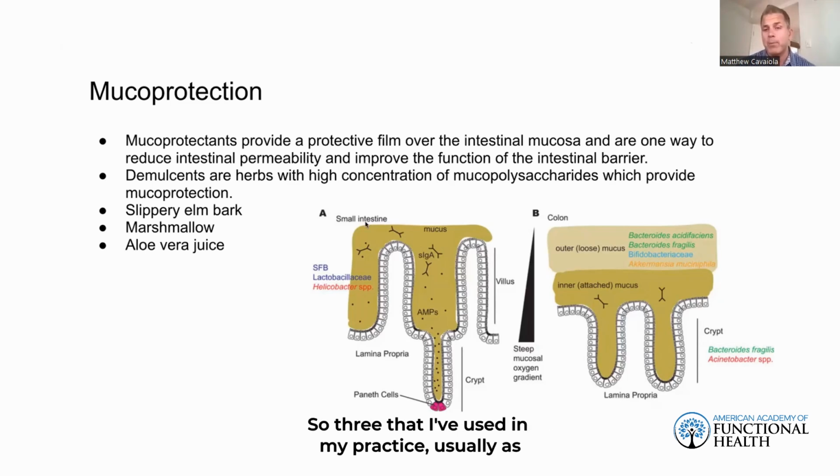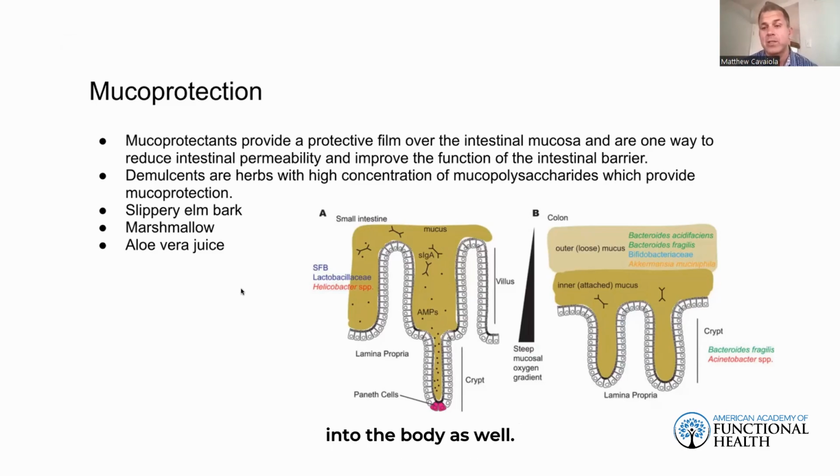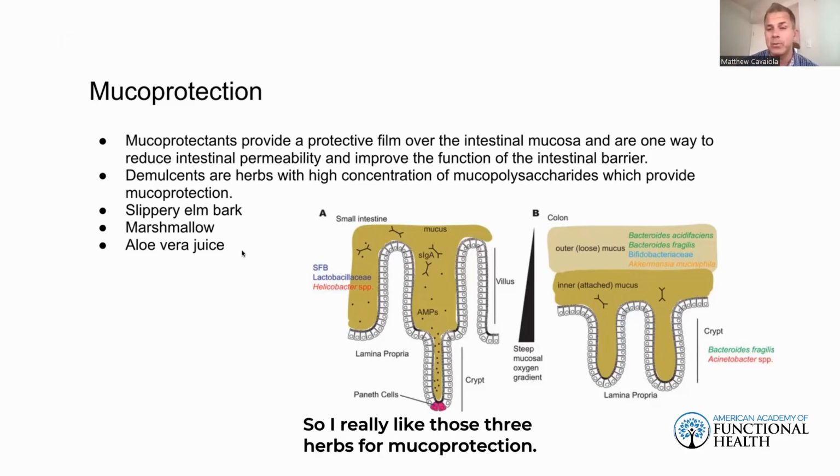So 3 that I've used in my practice, usually as a combination, sometimes as a standalone, depending upon who the patient is, are slippery elm bark, marshmallow, that's not marshmallow that you get at the grocery store that you roast over a fire for s'mores, and then aloe vera juice can also be very, very helpful. All 3 of these are known to be demulcent in nature and can be very slippery and protect this mucosal layer and intestinal barrier. I'm not going to give any specific recommendations on dosage here because it's going to vary from patient to patient, but you can tinker around with those 3 demulcent herbs and there's a variety of ways that you can get those into the body as well. So I really like those 3 herbs for mucoprotection.